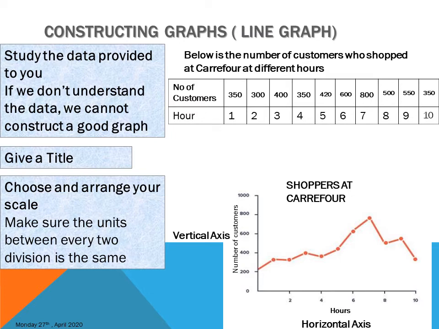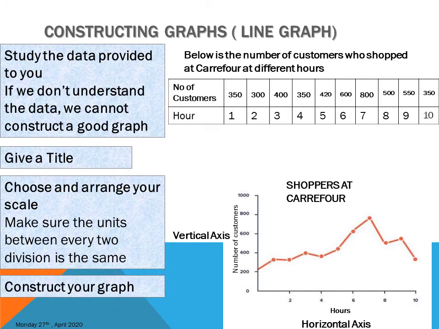The difference between the numbers on our horizontal axis is 2. Between 2 and 4, 4 and 6, it's consistent, and this is how a good graph can be constructed. Finally, construct your graph, and you have a perfect graph.